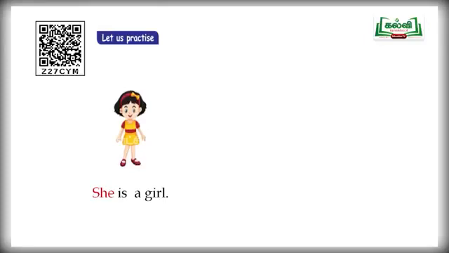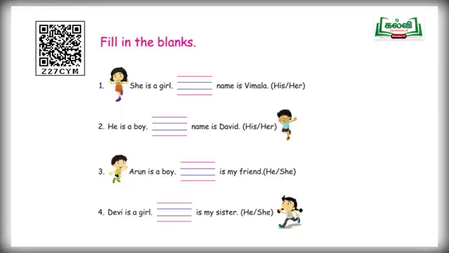She is a girl. She is a girl. Her name is Meera. Her name is Meera. She is a girl. Her name is Meera. So instead of she, what are you supposed to use for her? Her. And next one, fill in the blanks.